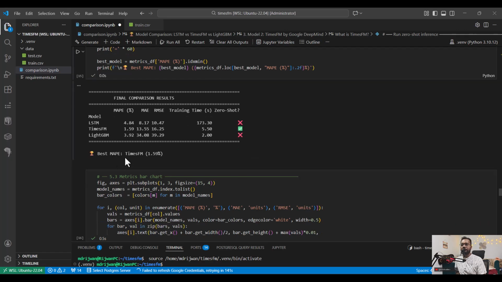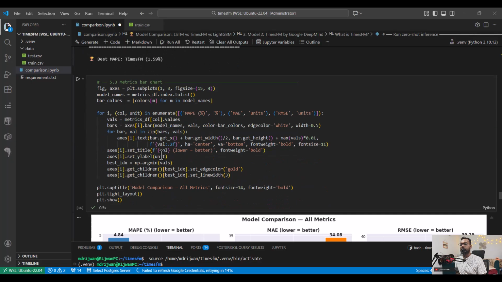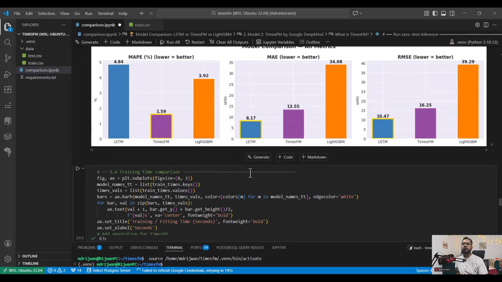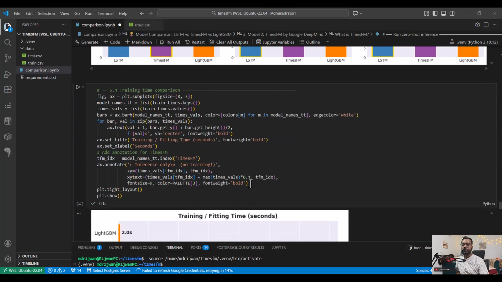So the best MAPE value is basically from the TimesFM model, 1.59%. Based upon this MAPE value, you can see that TimesFM's error is very low. For the MAE value, LSTM is winning, and for the RMSE value again LSTM is winning, right? So in some cases the conventional method is still performing well, but still, if you do not have any data and you want to do the forecasting, then TimesFM is very much better. And if you can integrate it with your BigQuery, then you can do a lot of use cases, right?